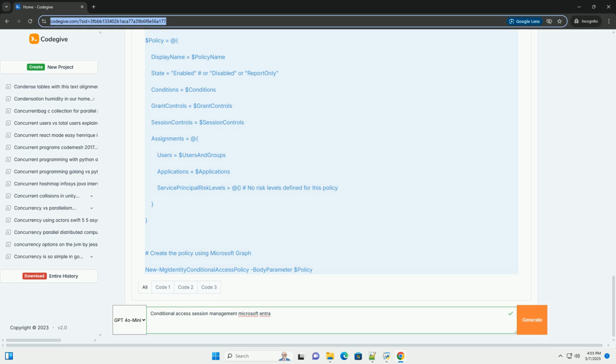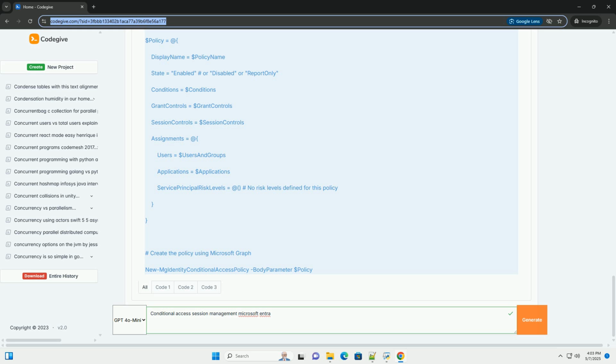The always option should be used with caution, especially on unmanaged devices. Consider the sensitivity of the application and the risk profile of the users when choosing a session persistence setting. Persistent sessions don't bypass sign-in frequency policies. If a sign-in frequency policy is in place, the user will still be prompted to re-authenticate according to that policy, even if the persistent session is active.